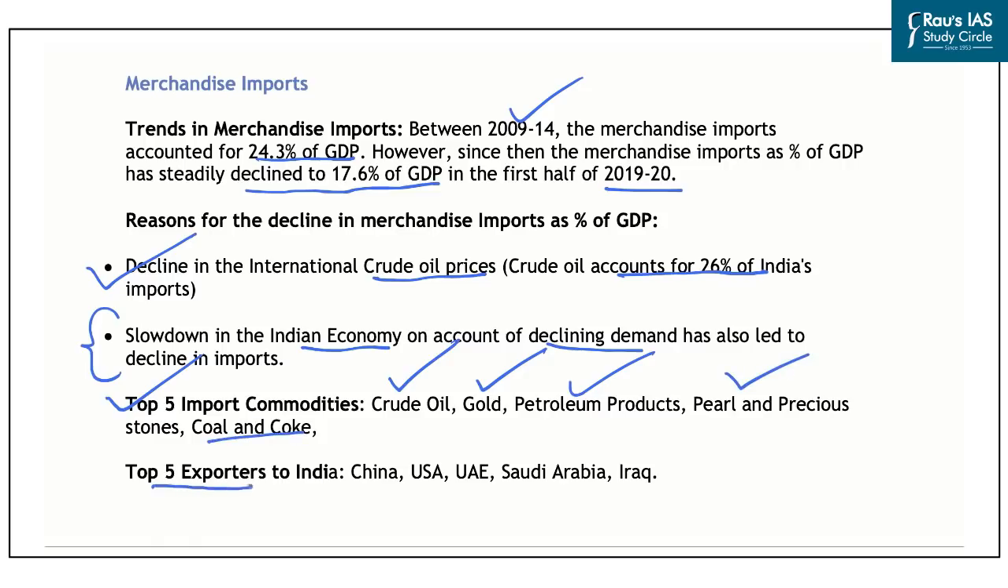And the top 5 exporters to India, or top 5 countries from which India imports. The first one is China, and we note that the increasing trade deficit with China is one of the concerns for India. Second is the United States of America, then there is UAE, Saudi Arabia, and Iraq. And out of all these countries, India only has a trade surplus with the United States of America and the United Arab Emirates. So this is also one of the unique and important facts. So these are a few aspects of the merchandise exports and merchandise imports from India, and these can be important for us from the preliminary examination point of view. And with this, let's take up the next news article now.